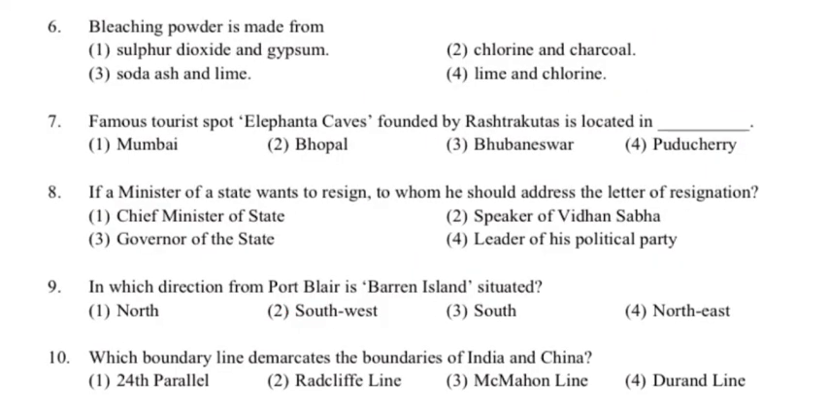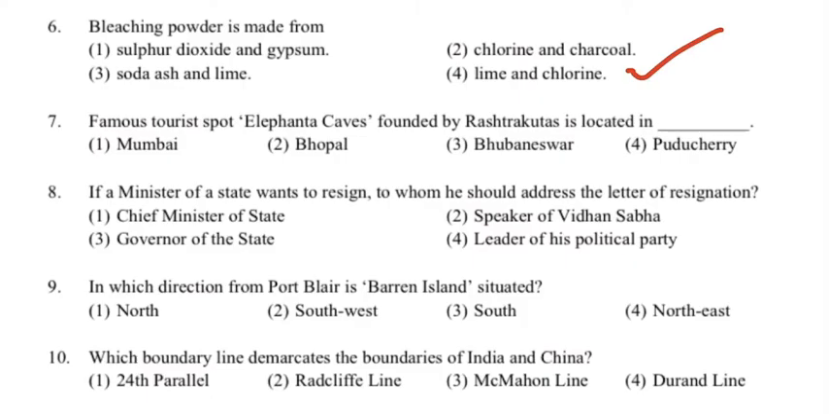Next is the sixth question: bleaching powder is made from. Options are sulfur dioxide and gypsum; second is chlorine and charcoal; third is soda ash and lime; and the fourth option is lime and chlorine. The correct answer to this question is lime and chlorine. Now you must be getting an idea of what kind of questions from which topics can be asked in the GK section.